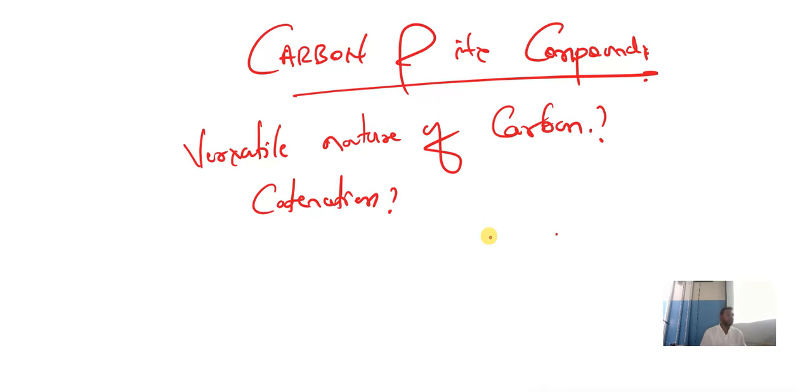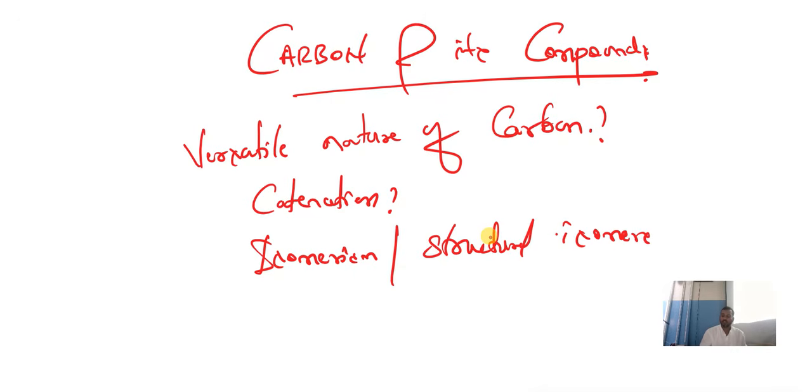What is isomerism? That is also called structural isomers. What is the versatile nature of carbon? Properties, that is catenation. Okay.